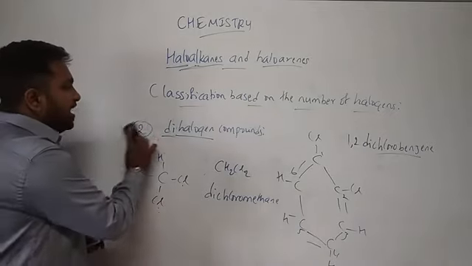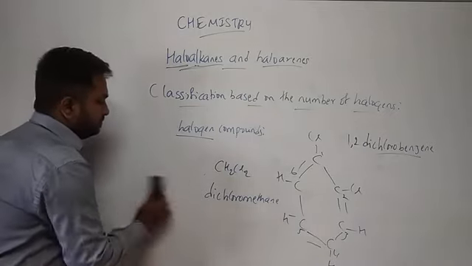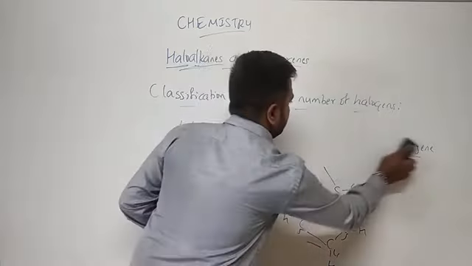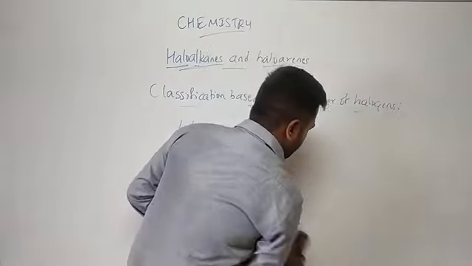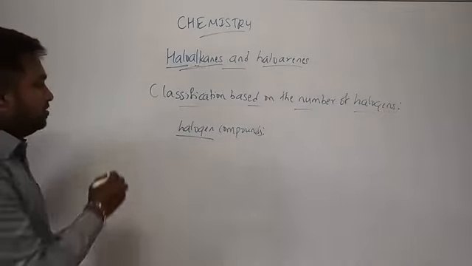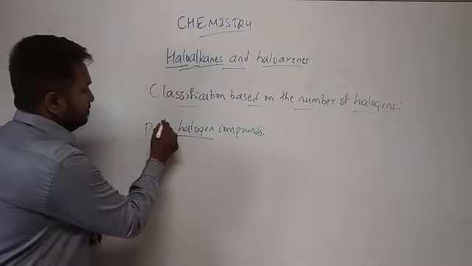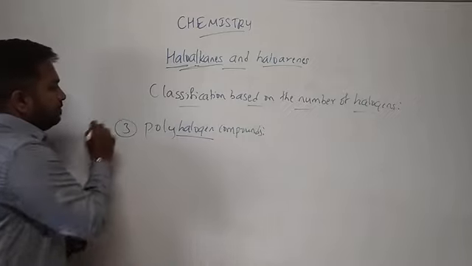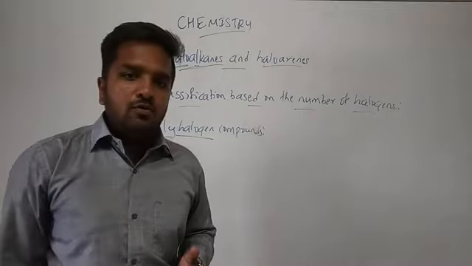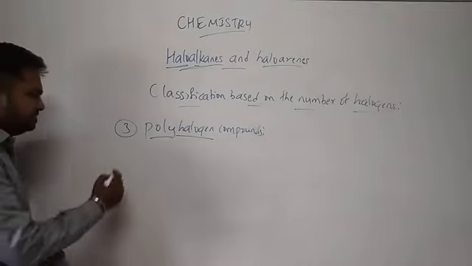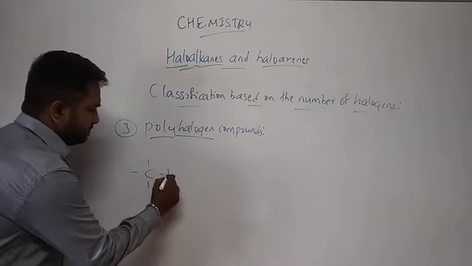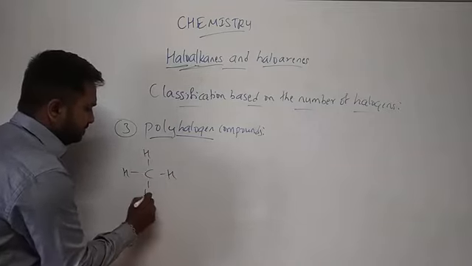So let's go for the last one. The last one is polyhalogen compounds. Poly means three or more than three. Clear? So the example is the same thing, methane.